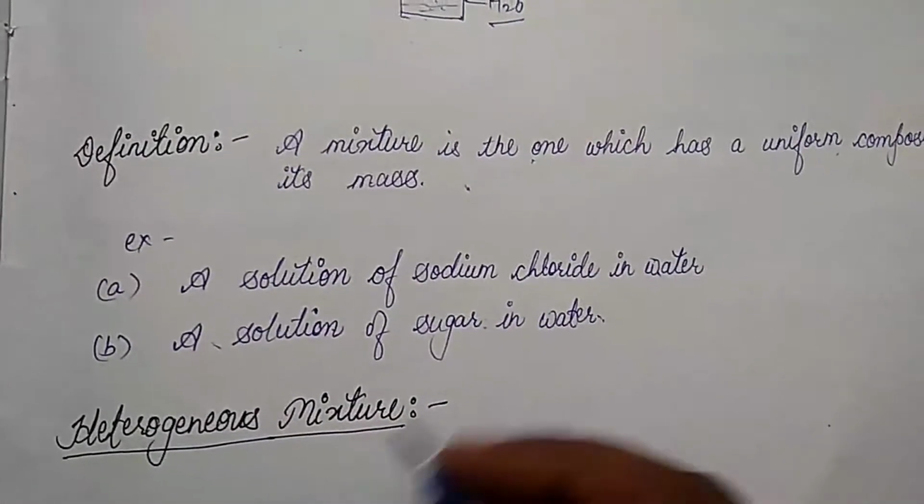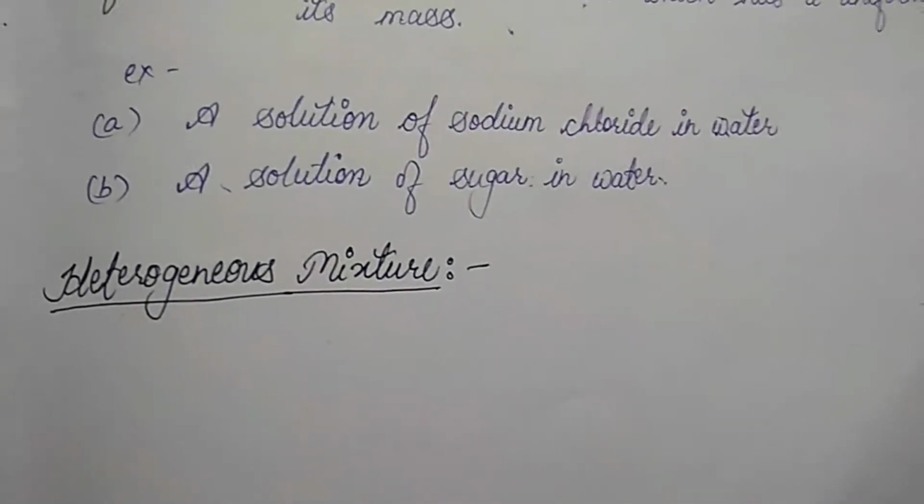Now second is heterogeneous mixture. See this example, children.